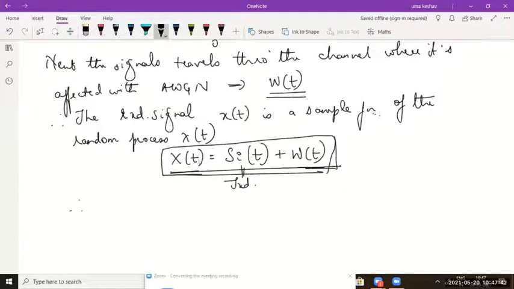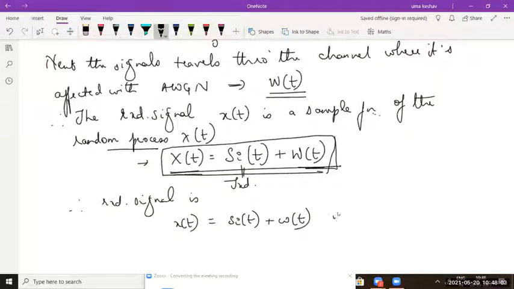Therefore, we called X of t a random process, and the received signal is a sample function of this random process, which I can write as small x of t is small si of t plus small w of t.